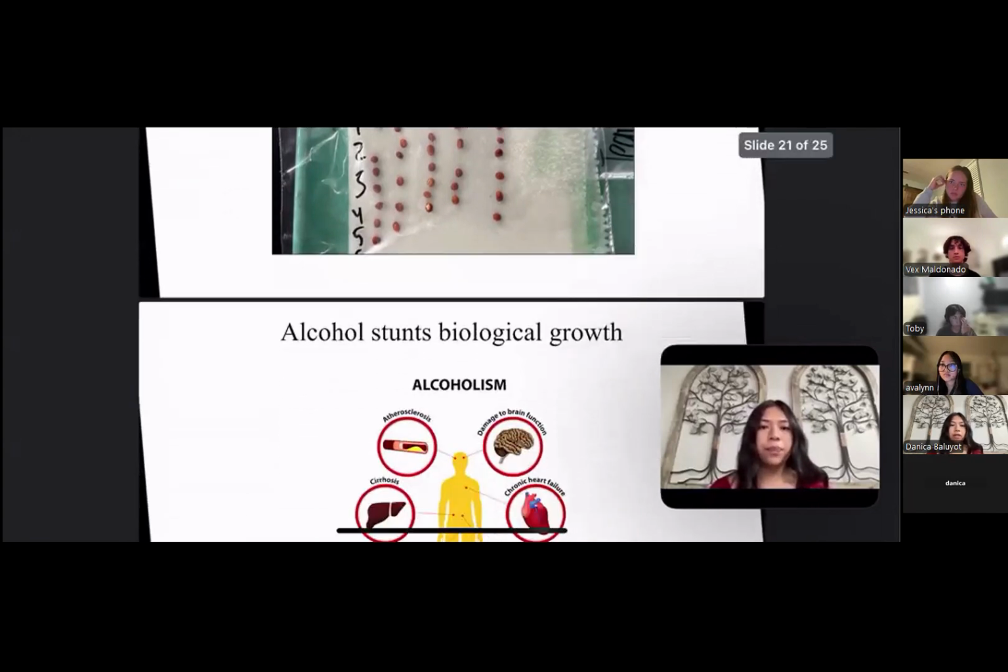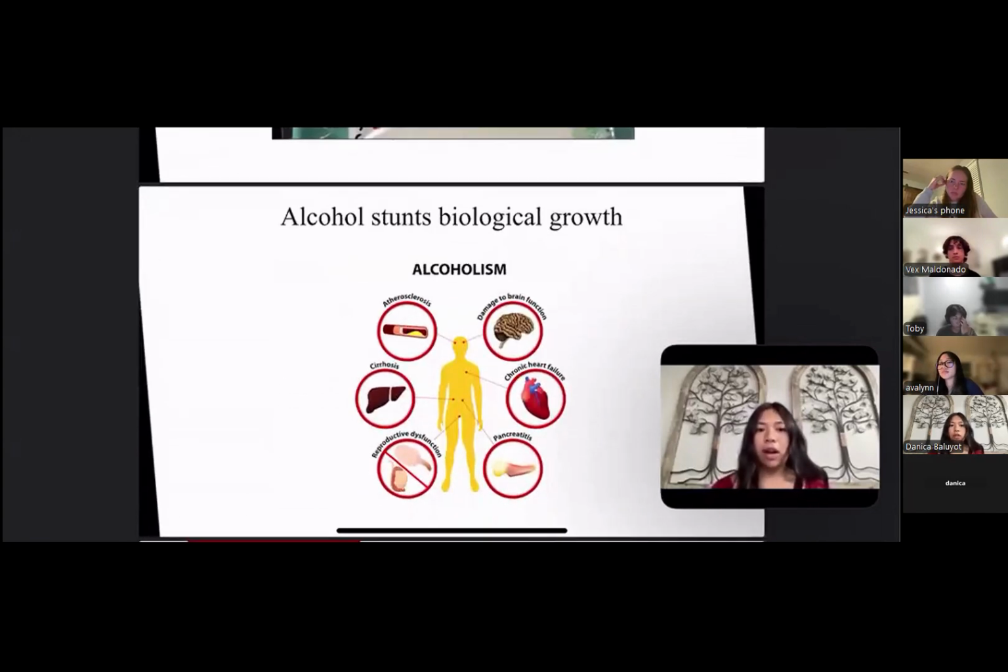Alcohol can interfere with biological growth by damaging the cells, ruining growth hormones, and preventing nutrients from being absorbed. With this, it can weaken the bones and muscles as it develops over time and can have an effect on unborn babies. Overall, alcohol can have an impact on your stunted growth, childhood, adolescence, and pregnancy.